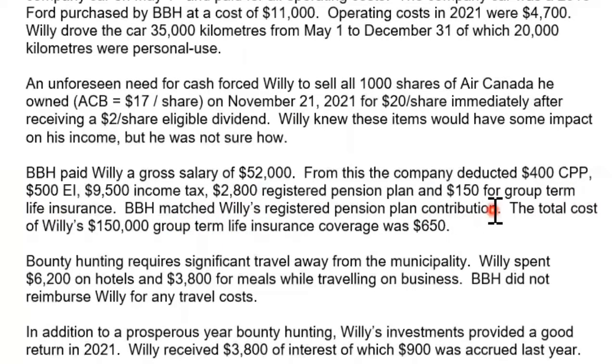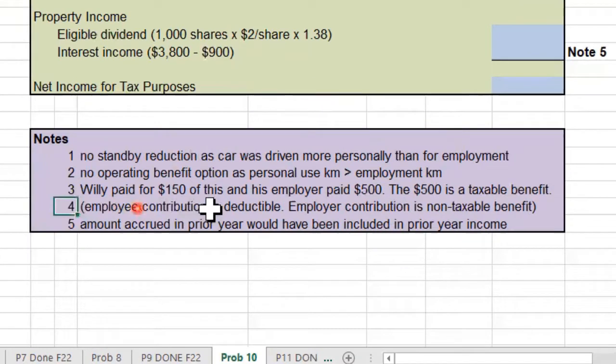So first up, the registered pension plan contribution by the employer is what we call a non-taxable benefit. So it is not going to be included in income. That I believe is indicated in note 4. So if you take a look at note 4, employee contribution deductible, employer contribution non-taxable benefit. And then let's get into that life insurance.